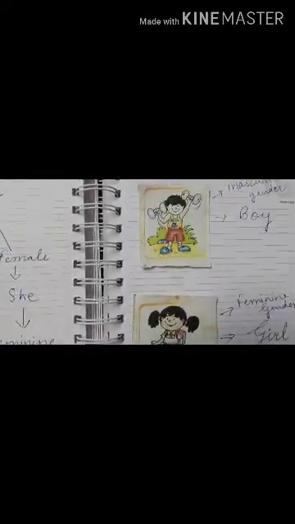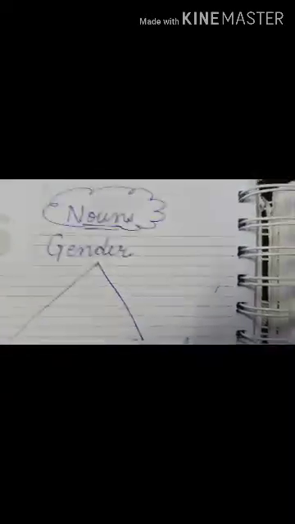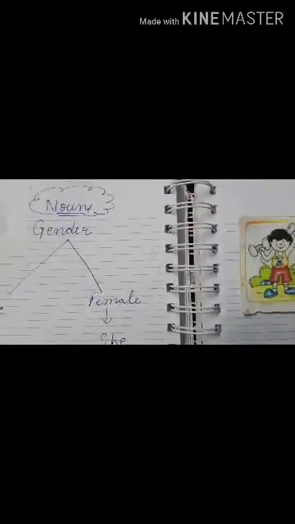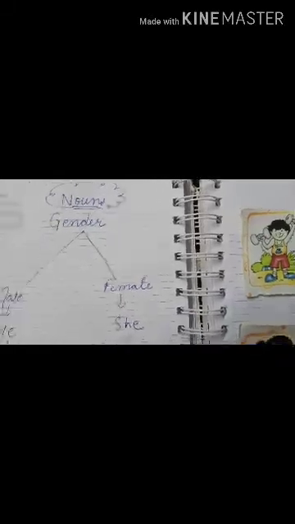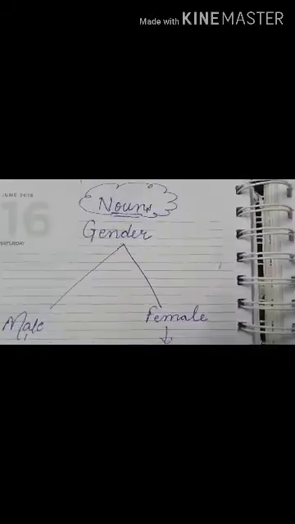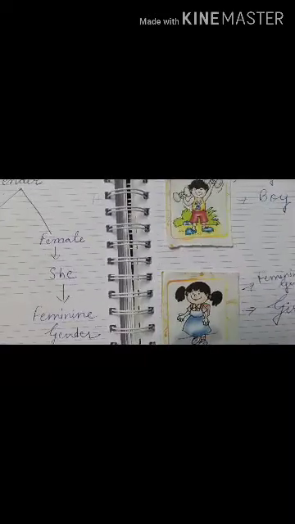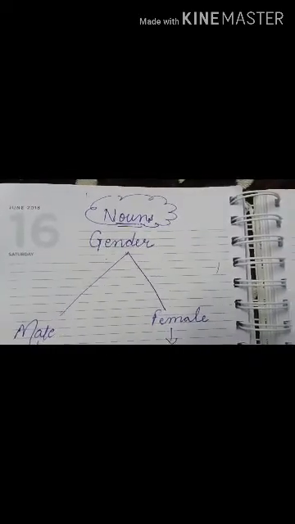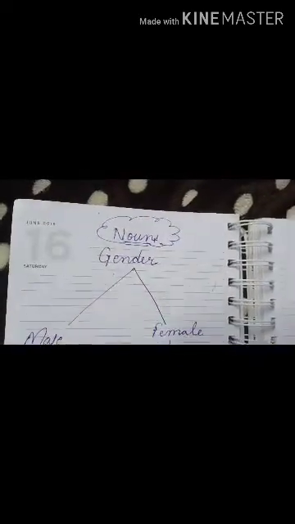Now you will say, ma'am, basically we are doing nouns, gender. So you will say, ma'am, the name of a person, place, animal or a thing is called noun. So we have talked about person. It comes into person, that boy and girl. But what if we talk about animals? Can we change the gender of animals? Yes, we can change the gender of animals.